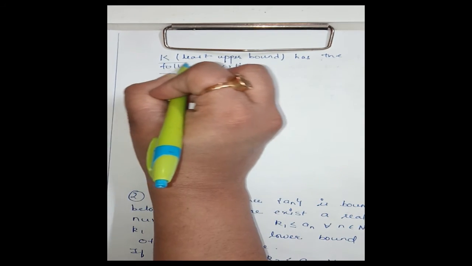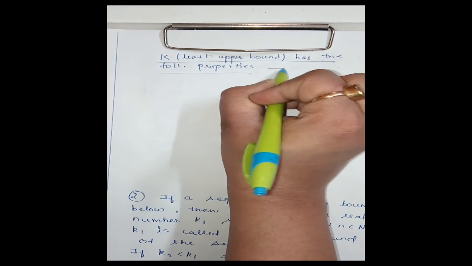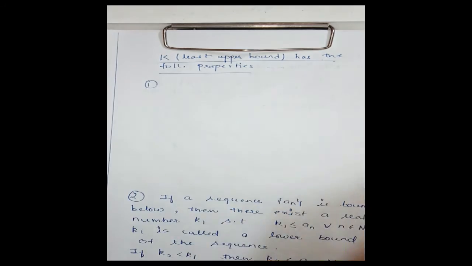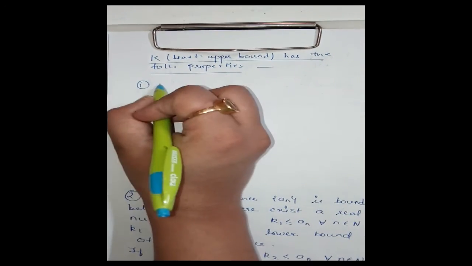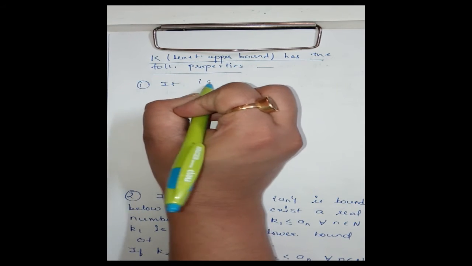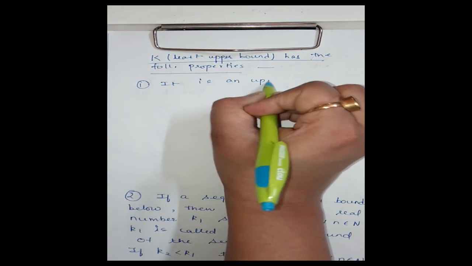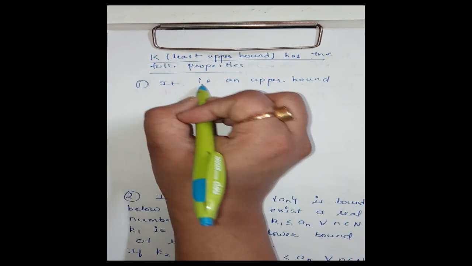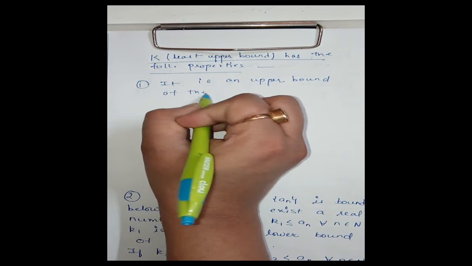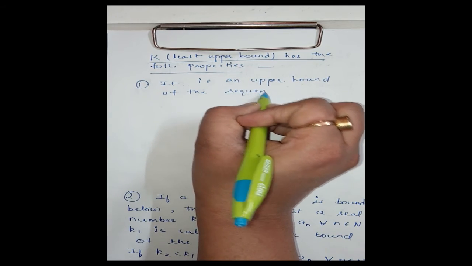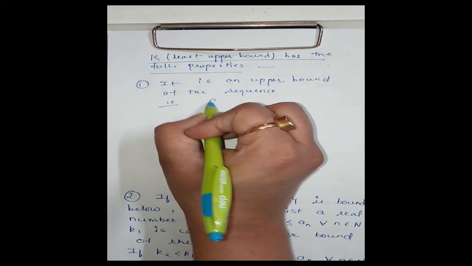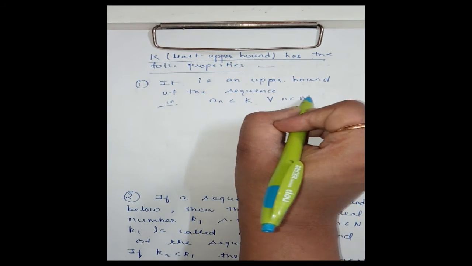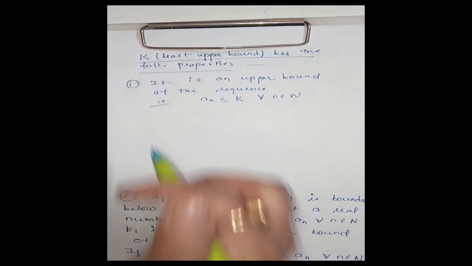Let us write those properties of least upper bound. First, it is an upper bound of the sequence. That is, an is less than or equal to k for every n belonging to natural numbers. Clear?